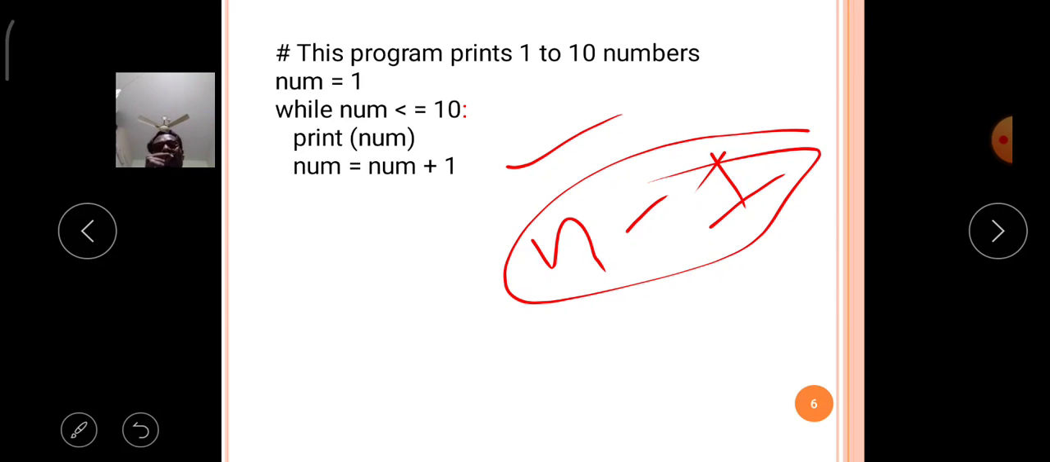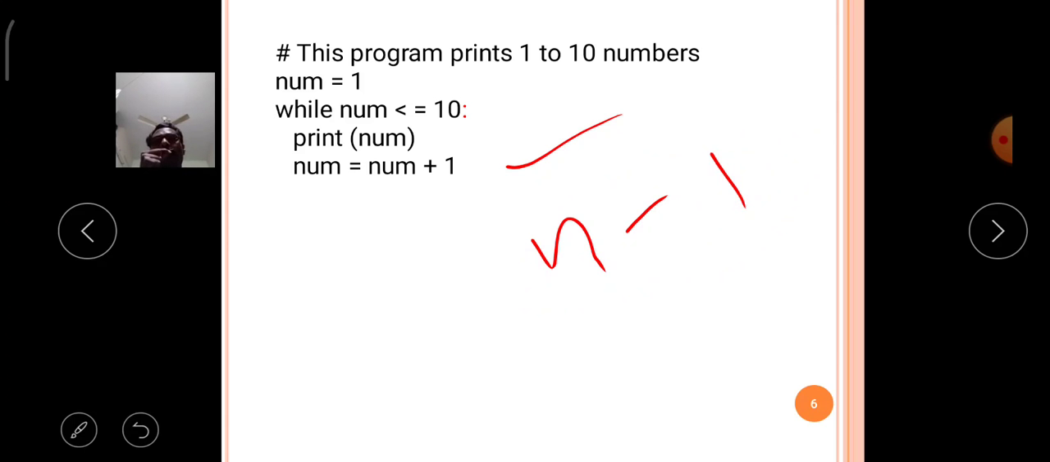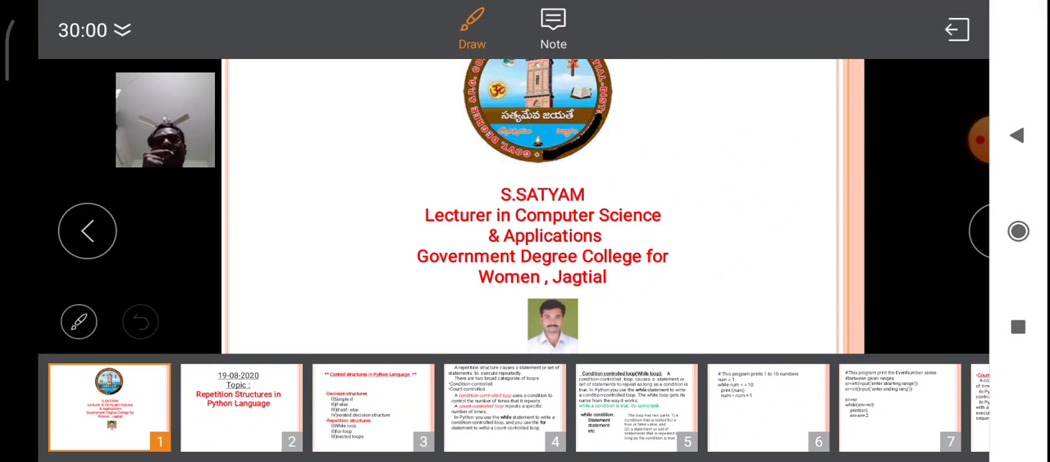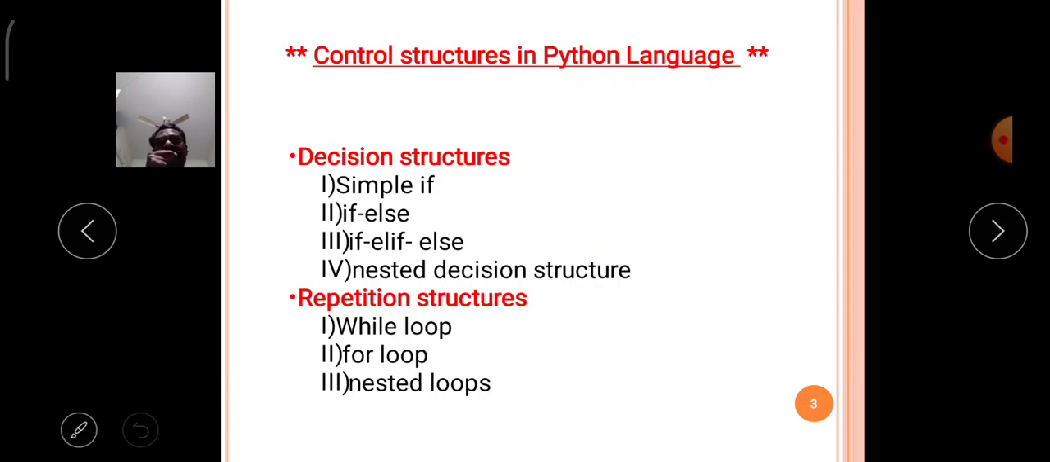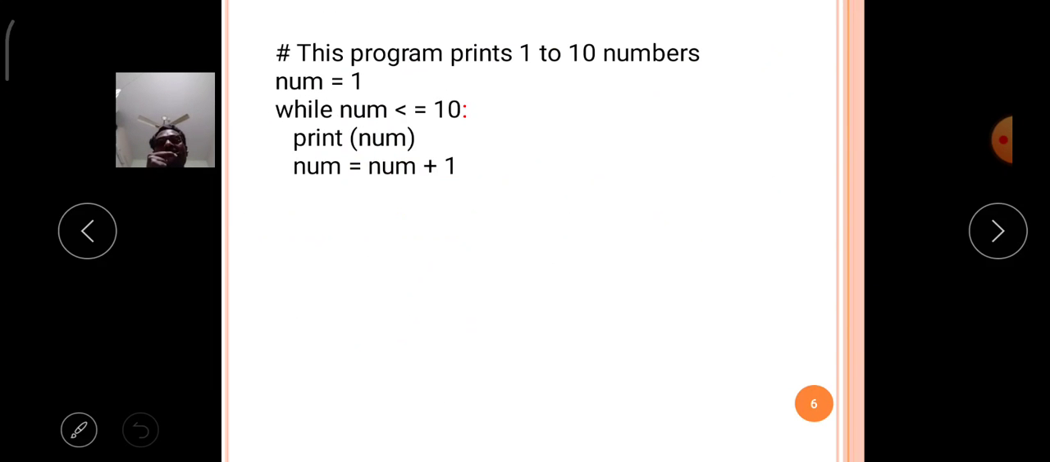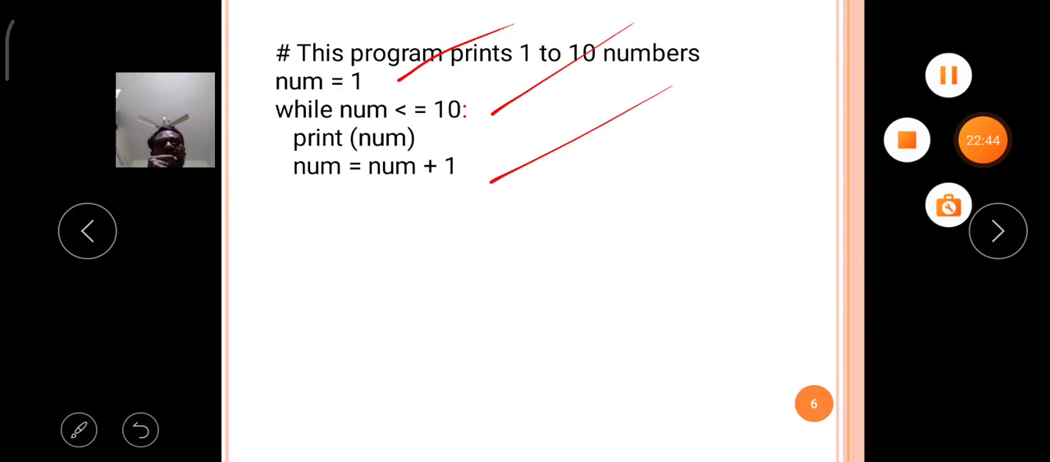That's why you have to properly write the conditions of the while loop, that is the initialization statement, condition and increment or decrement statements, in the proper manner. Only then is that while loop executed by the Python interpreter. Okay, now this is the example of while loop.